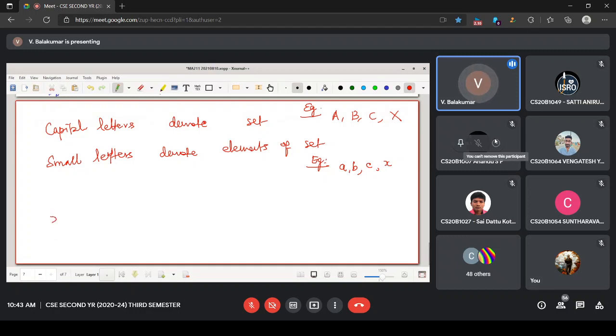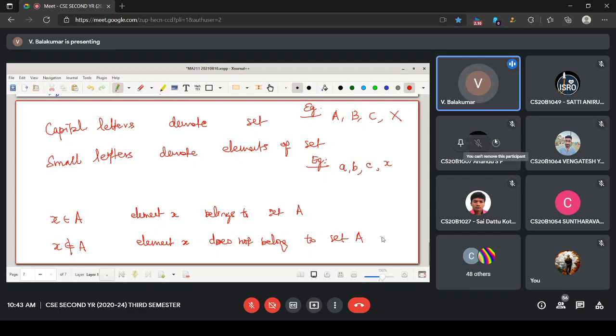So if I say x belongs to A, this means element x belongs to set capital A. If I say x does not belong to A, you know the meaning. These things you have seen already.